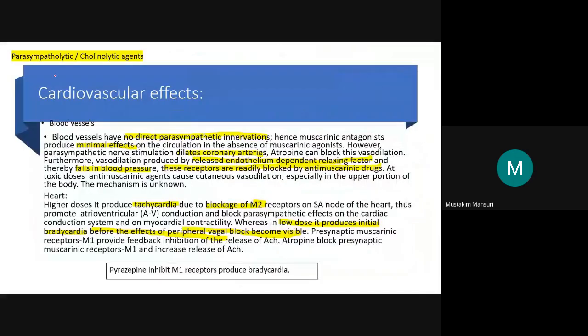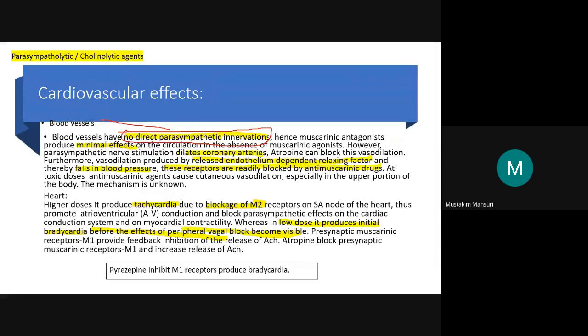So let's see the effect on the blood vessels. As such, blood vessels do not have direct parasympathetic innervation. This is a very important statement. The sympathetic nervous system has the innervation, while there is no direct parasympathetic innervation to the blood vessels.